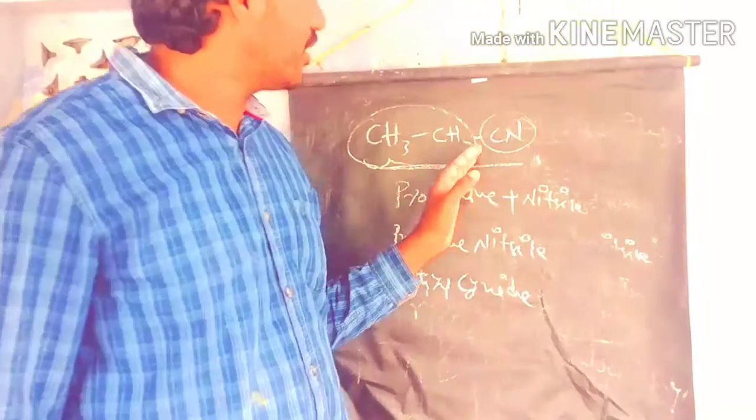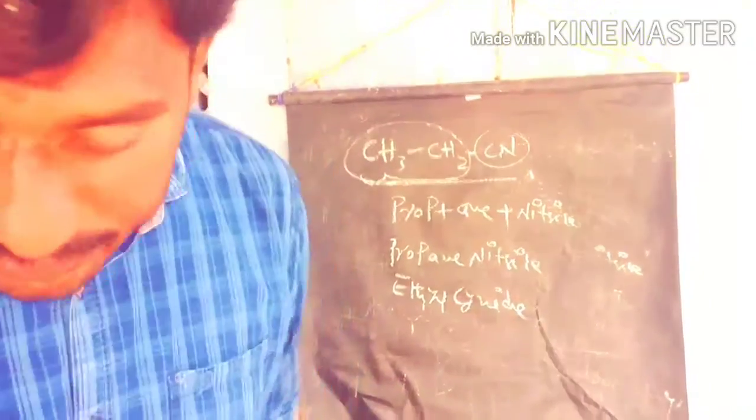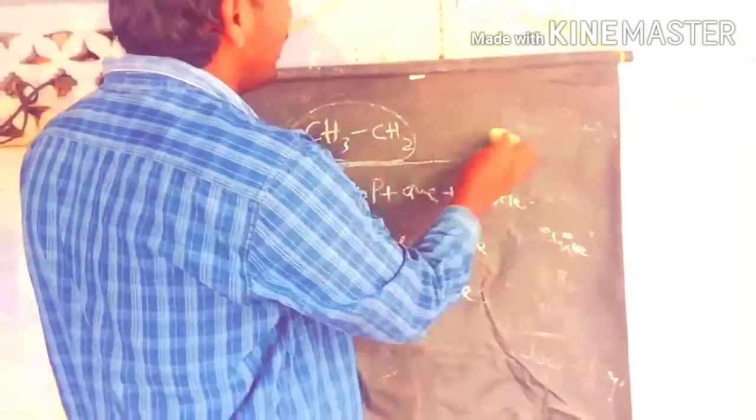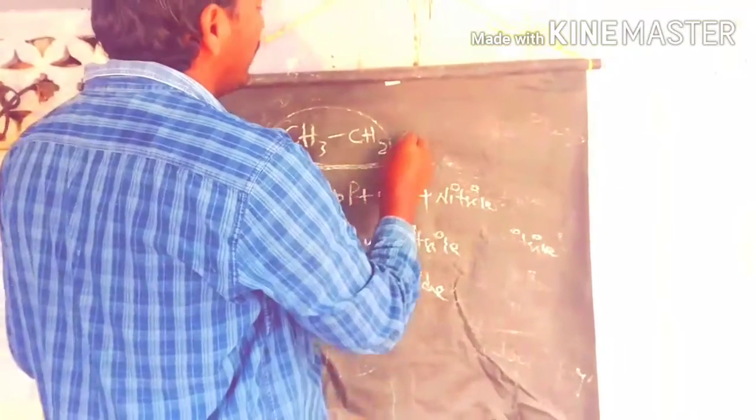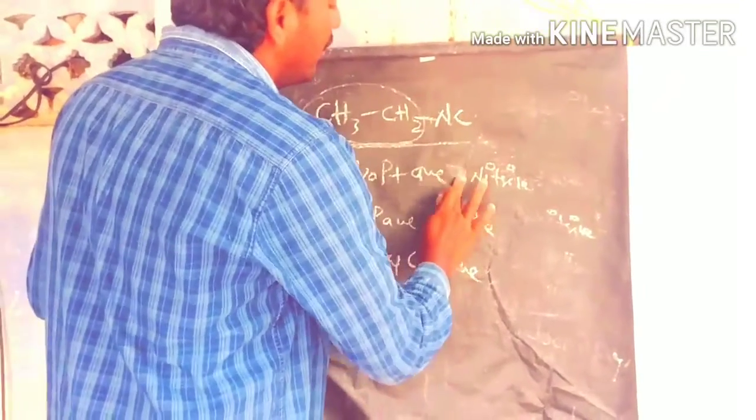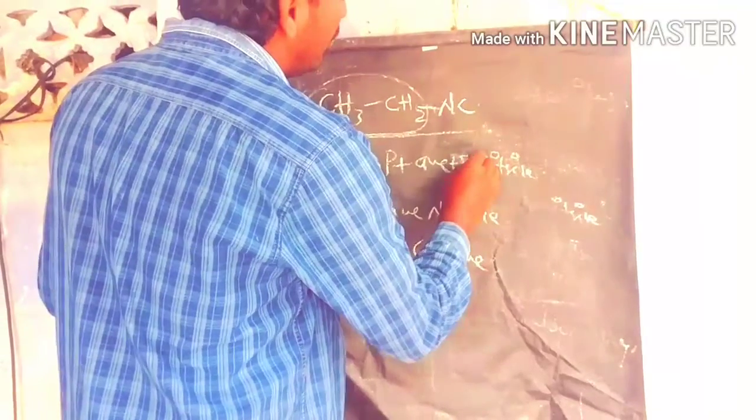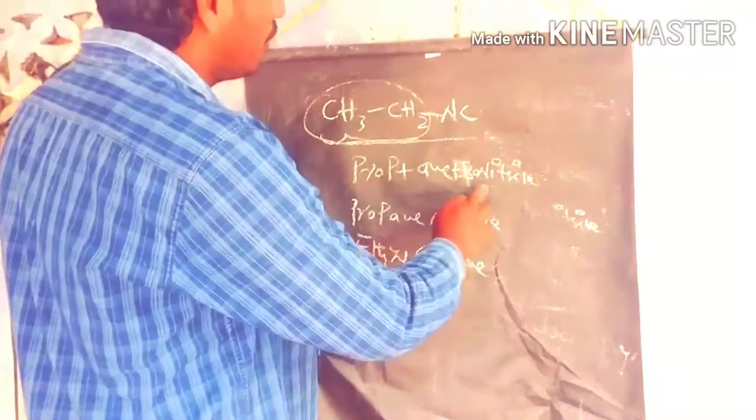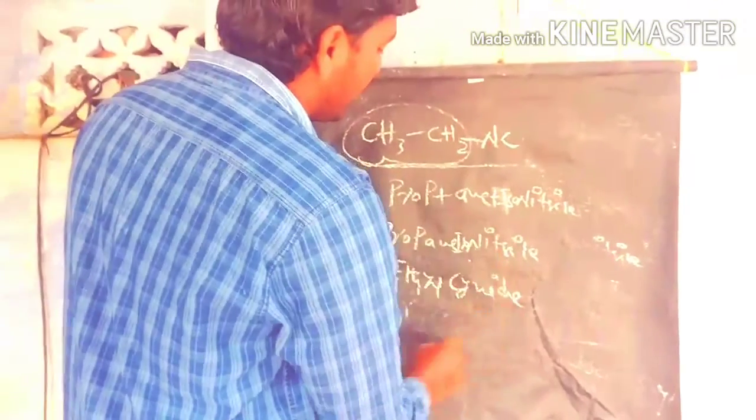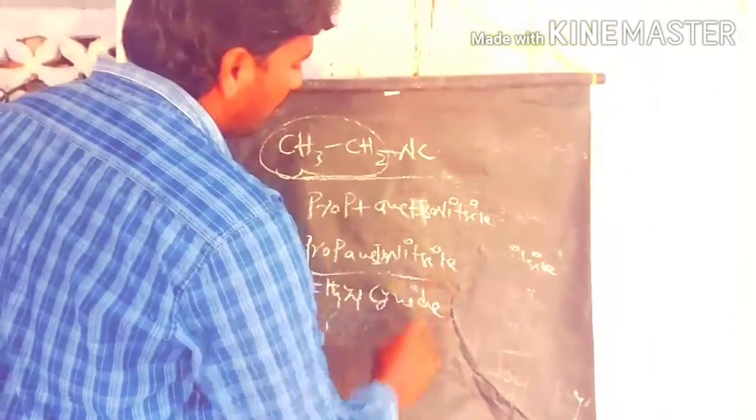So if you take this propane nitrile with an isocyanate group, what is this compound? In IUPAC nomenclature, here we take the secondary suffix as isonitrile. So propano isonitrile. This is the difference between the IUPAC name and the common name. Let's see some of the preparations of cyanates and isocyanates.